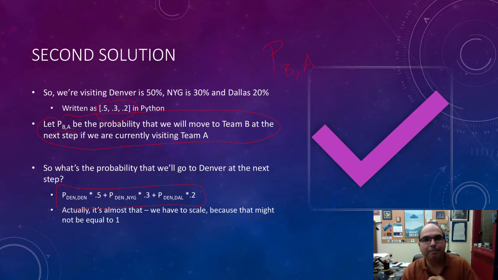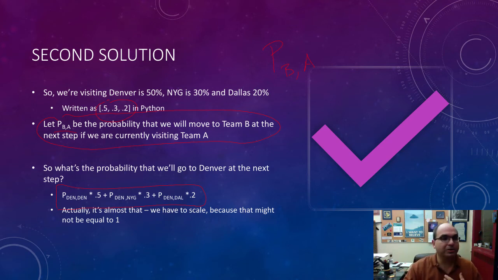This may throw you a little bit for a loop. You can just trust me. You can trust me that that is the correct way to do that probability. If you've had probability class, you might want to try to think through it and go, oh yeah, absolutely. In fact, quite honestly, that's like an expected value. That's exactly what it is. And if that phrase doesn't mean anything to you, it's a weighted average. It's the average of all those three probabilities weighted by the current probabilities of where I'm at.